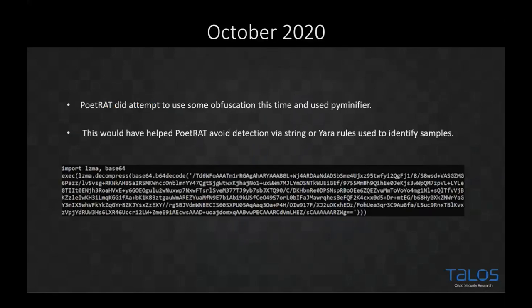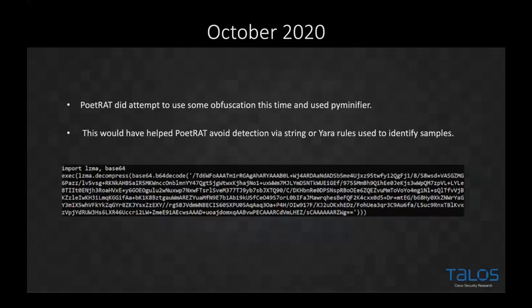We now also see PoetRAT trying to obfuscate itself and hide itself. So PyMinifier is a Python script that you can run across your own Python scripts to basically compress and attempt to obfuscate and encrypt those scripts. It actually has a really cool feature that fortunately this actor didn't use. Hopefully they're not watching this webinar and they use it next time. But with PyMinifier, you can use a switch called no Latin, or no Latin characters. And what that essentially lets you do is build your Python script with multiple different character sets and dialect sets.